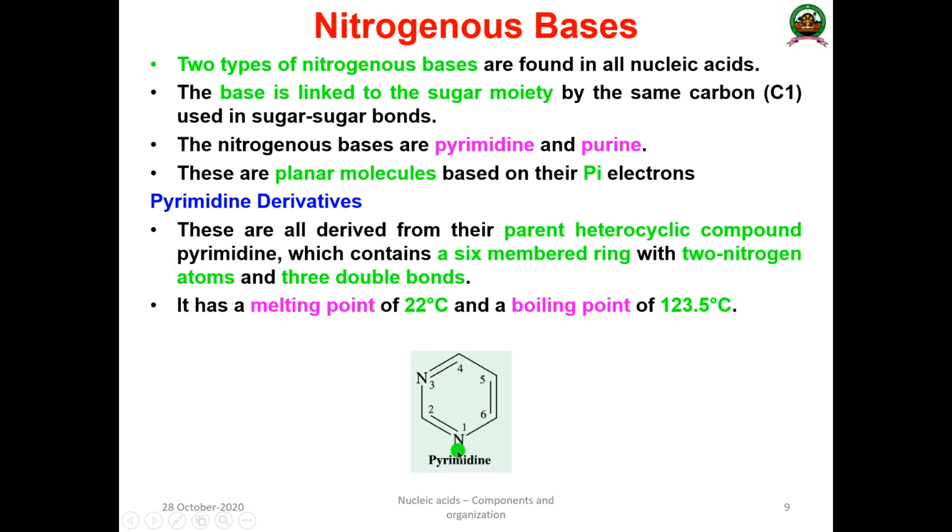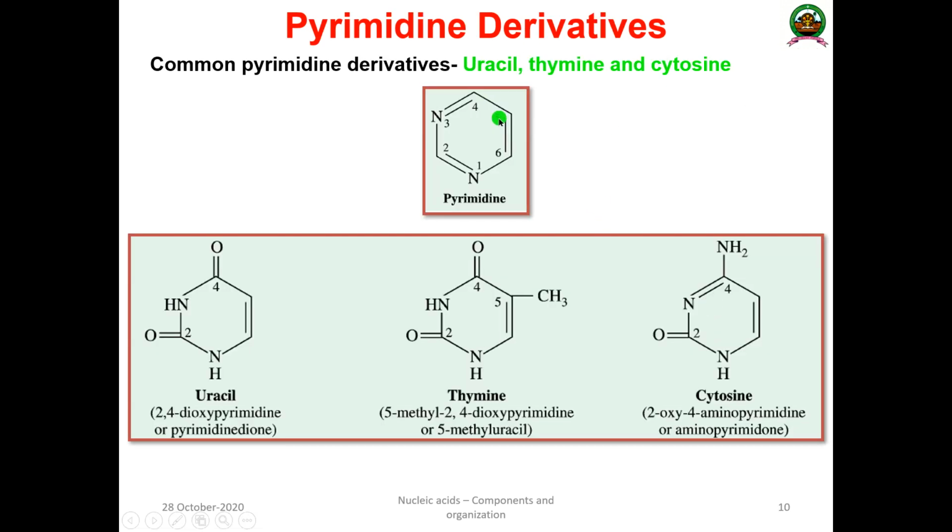Instead of carbon number 1 there is nitrogen, and instead of carbon number 3 there is also a nitrogen. Here is 1, 2, 3 and 4, this is the fifth one, and there is a sixth one. This is the pyrimidine residue. It has a melting point of approximately 22 degrees centigrade and a boiling point of 123.5 degrees centigrade. And these pyrimidine derivatives are of three types: uracil, thiamine and cytosine.